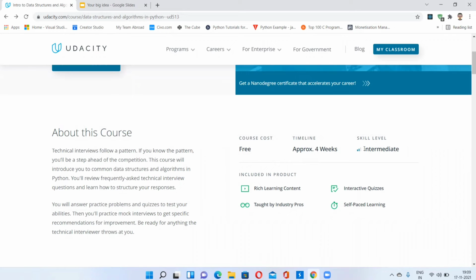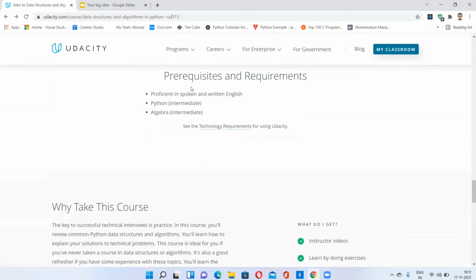Why does it say the skill level is intermediate? You should have some knowledge of programming, a basic understanding of a programming language, like how you can write code in any programming language. As prerequisites, this course is in English, so you should have an understanding of English, and you should have some knowledge of Python, so you can proceed with this course. You should also have some basic knowledge of algebra.